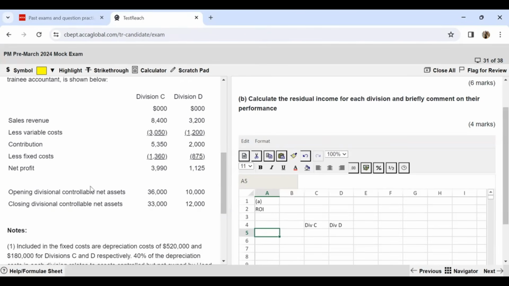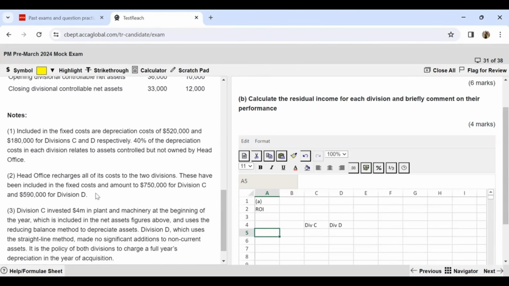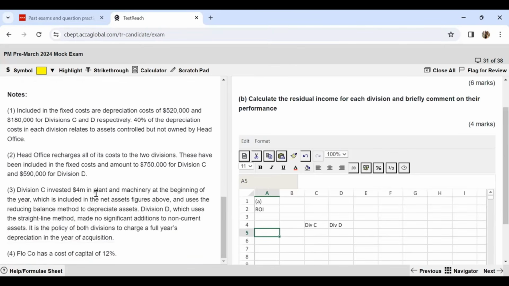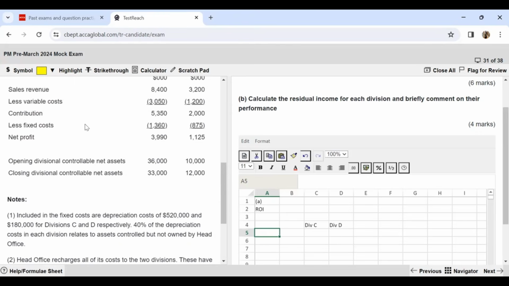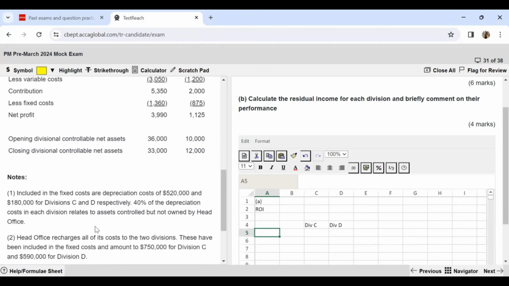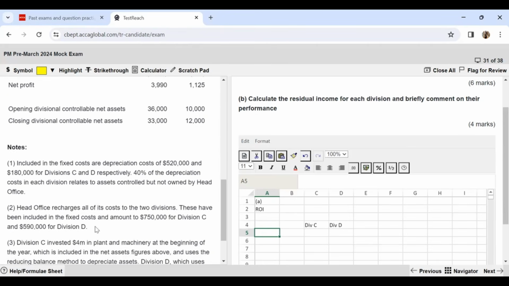So these are the divisions, these are the values that we have, and there are some notes attached. The first note says included in the fixed costs are depreciation costs. Depreciation costs of 520,000 and 180,000 for C and D respectively. 40% of the depreciation costs in each division relate to assets controlled but not owned by the head office.